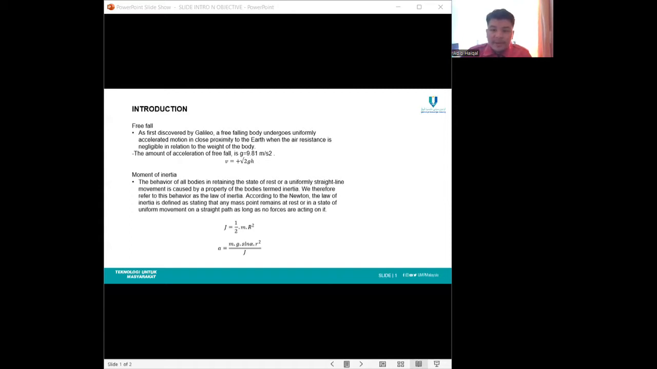The final speed of a free-falling body depends only on the height which it has fallen, as shown. The formula is v equals plus or minus the square root of 2gh.